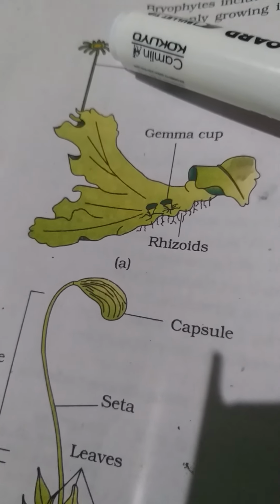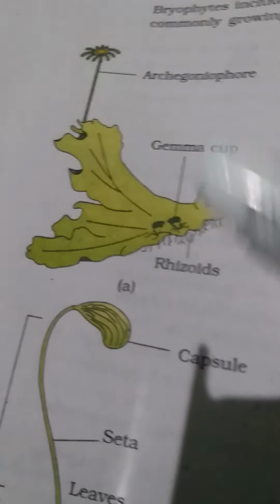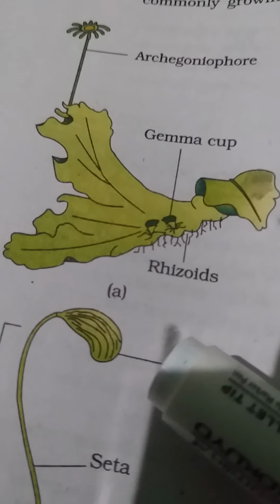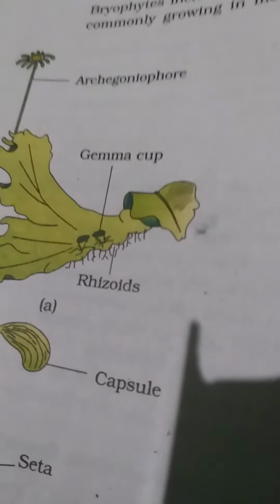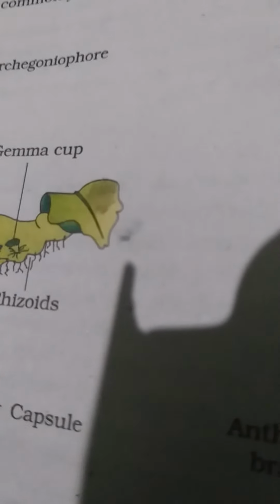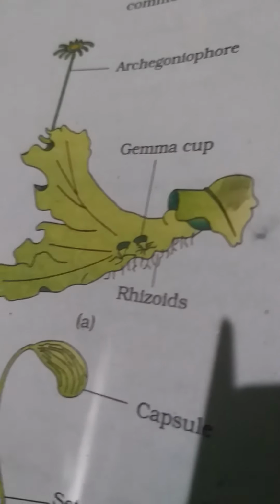This forms the zoospore, and here this forms the male unit and this forms the female unit. Okay, so this basically has only two categories. One is the liverworts that you find, the common bryophytes, and the other is mosses.